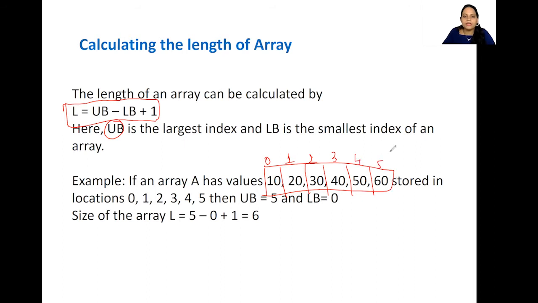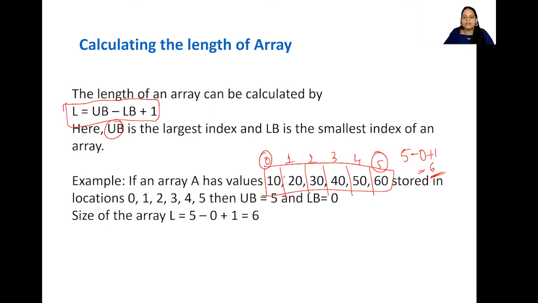Now, what is the upper bound? Upper bound is nothing but the largest index, which is my 5. So I'm going to get 5, and the lower bound is nothing but 0, so I'm going to say minus 0. And what does the formula say? Plus 1. Now this is nothing but 5 minus 0 is 5, plus 1 is 6. So this is the length of the array, isn't it?